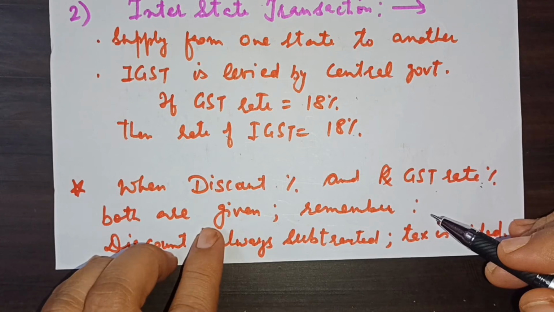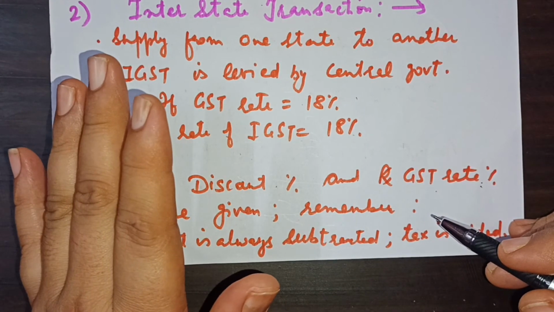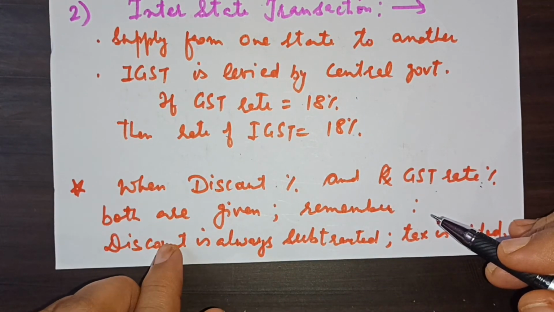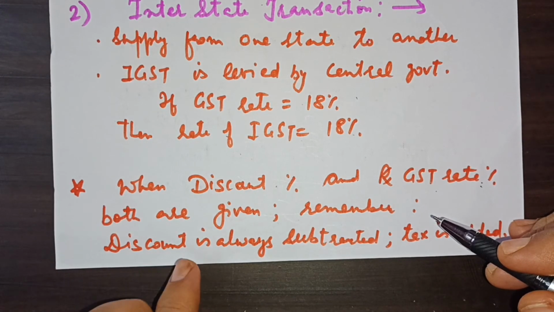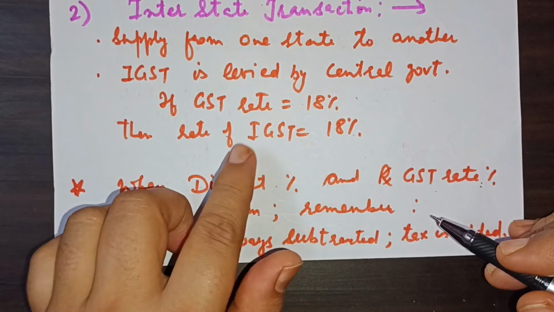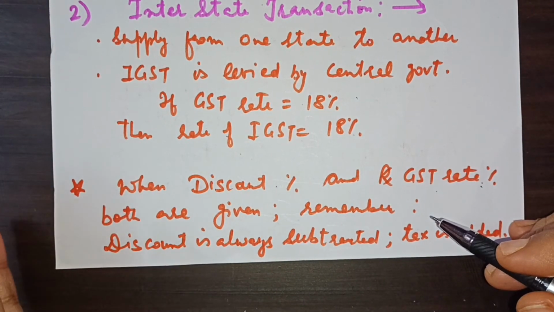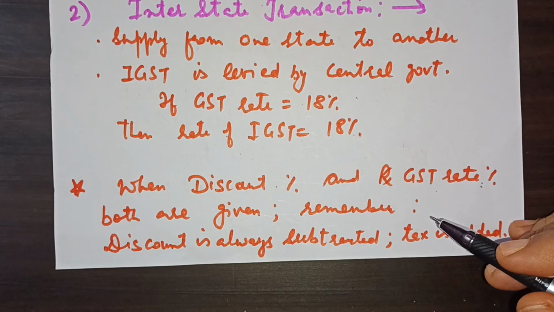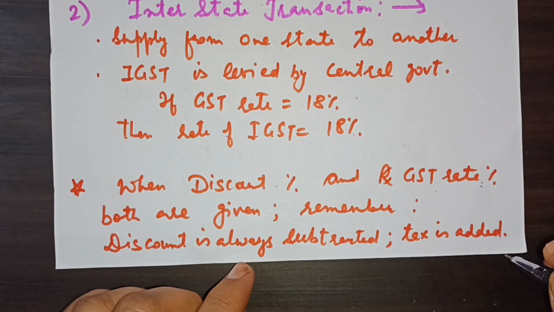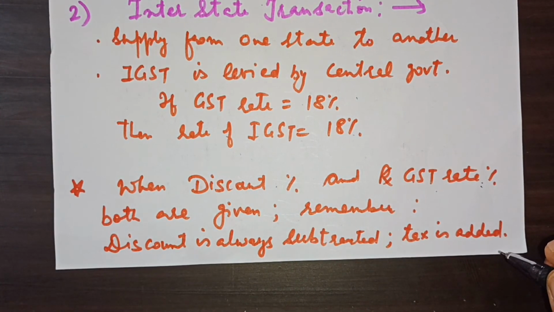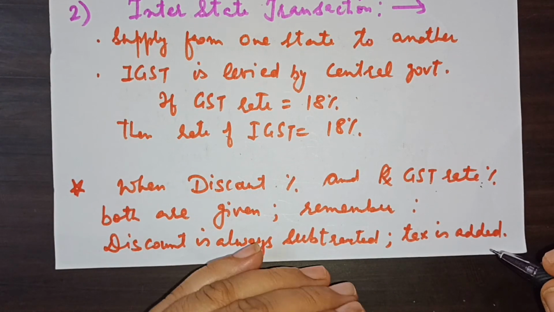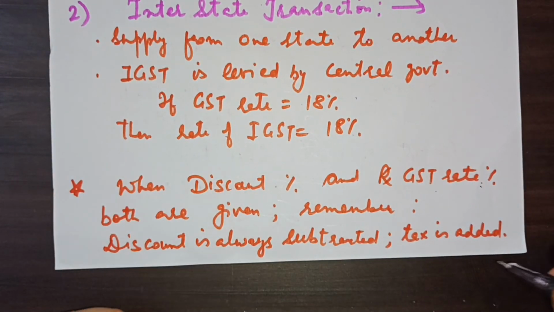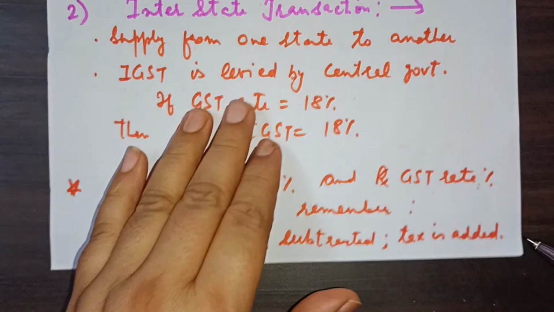So first of all, from the given MRP, you calculate the discount from the discount percentage. Then the discount is subtracted first in order to get the selling price, SP. Then on that subtracted value only, GST will be charged. That is why the discount is always subtracted. We don't pay the discount, but we definitely pay the tax. This is the important thing.